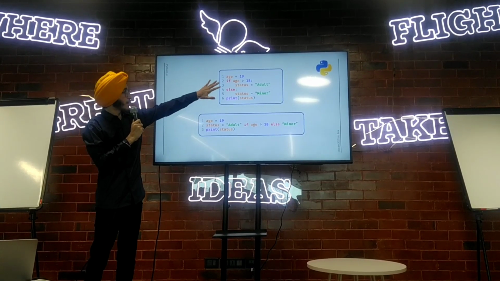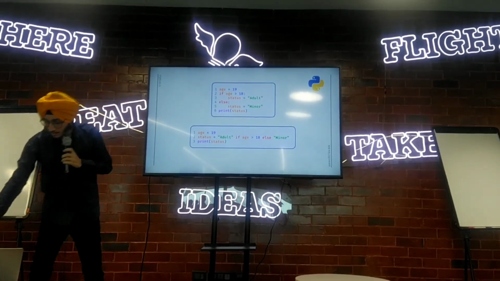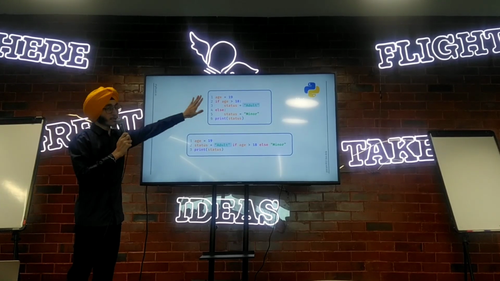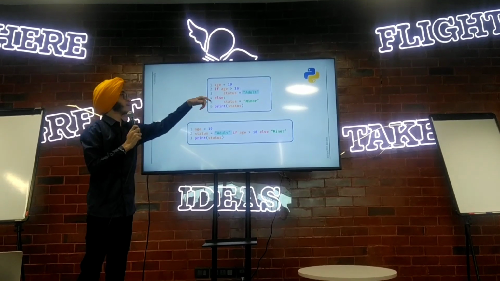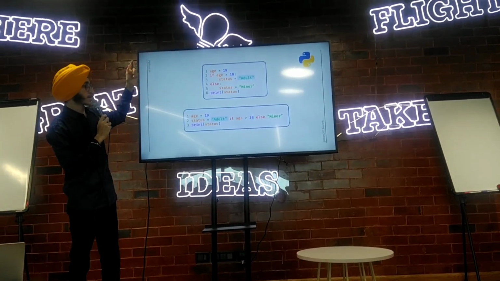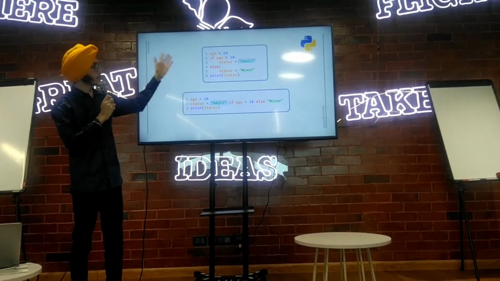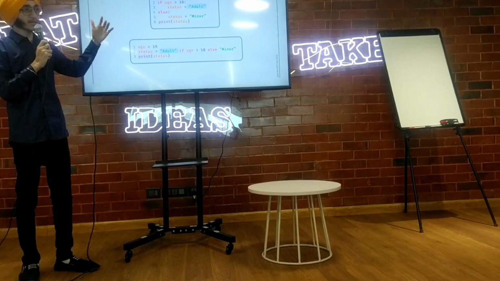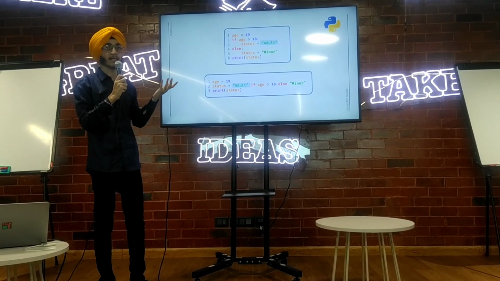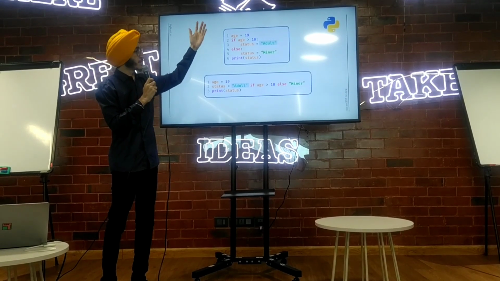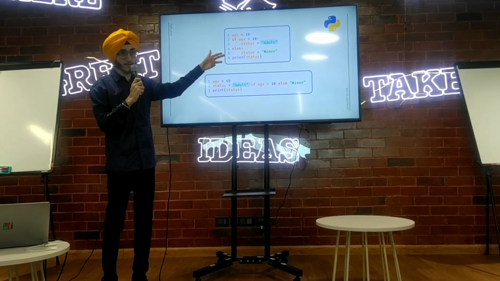So these four lines and this one line are doing the same work. How is it working? Normally in conditionals, the if condition first checks whether the condition is true. If it is true, then the statement under it executes. If not, then it goes to the following blocks, whether elif or else. So here we have else. If this condition is true, then the third line will be executed. If not, then the fifth line will be executed.